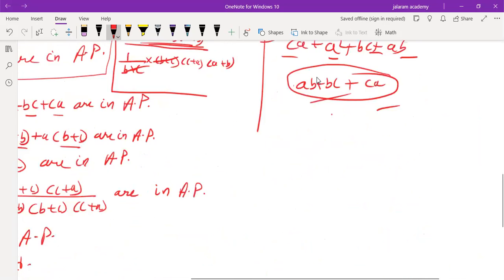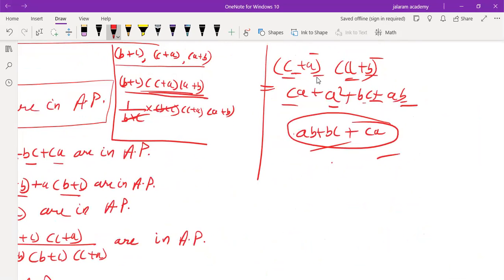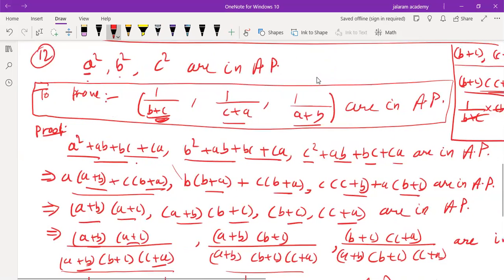Similarly, in this we have to bring ab plus bc plus ca with a square. So we add ab plus bc plus ca with a square, and we add ab plus bc plus ca to b square also, and to c square also, in AP.